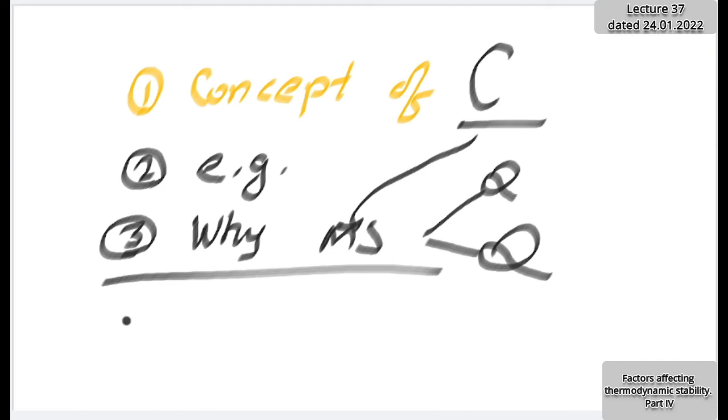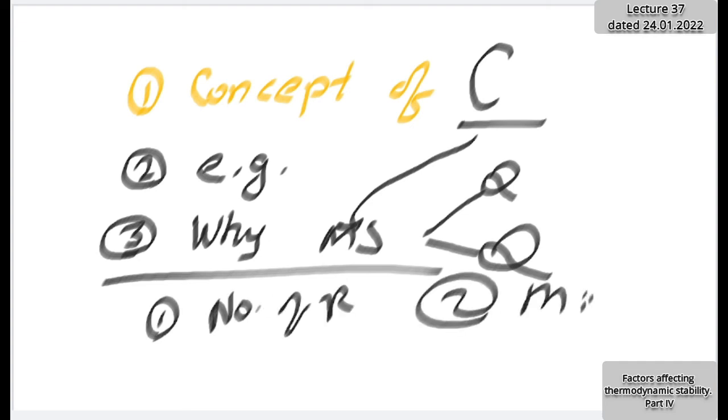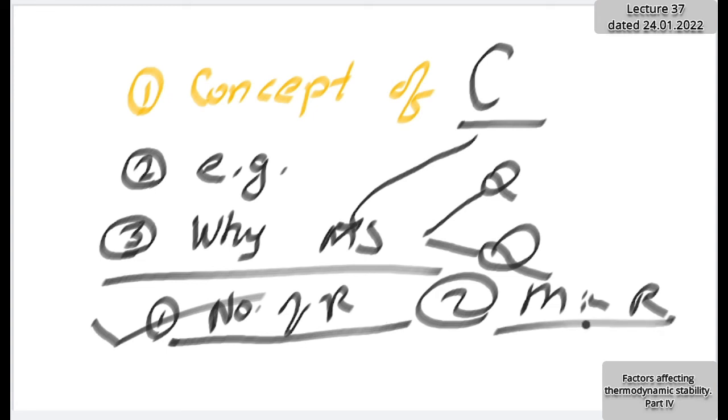Then I discussed in the true sense the chelates. So 2 things are possible: one, the number of rings, and second, the number of members in the ring. Out of that I discussed the first point, number of rings. The higher the number of rings, the more the stability. About members, 5 or 6 membered chelates are more stable. When 5 membered and when 6 membered, that we will discuss next time.